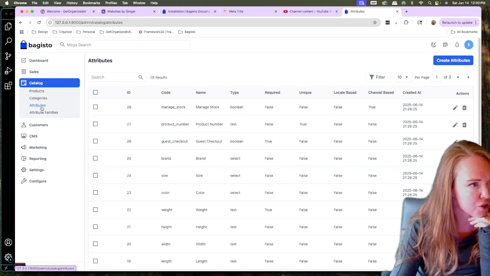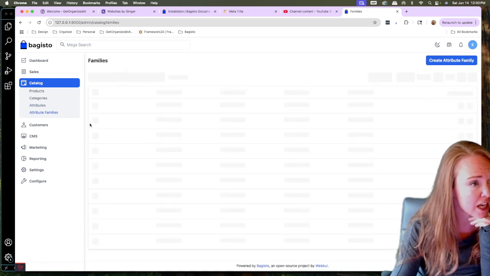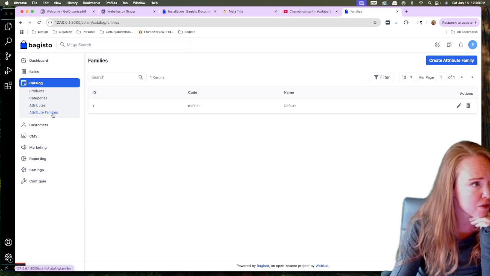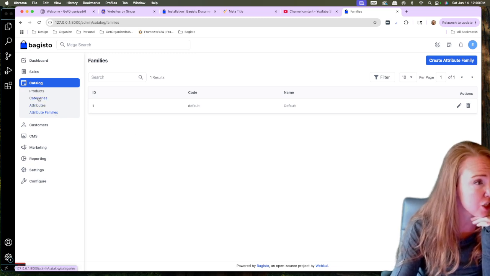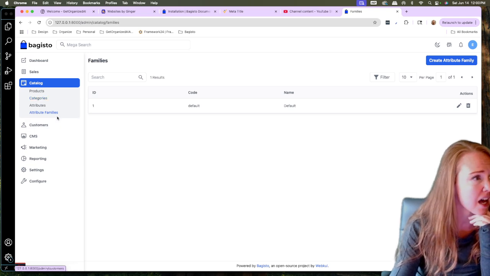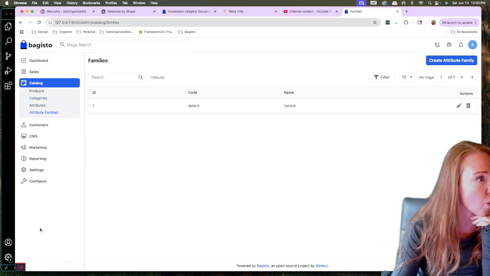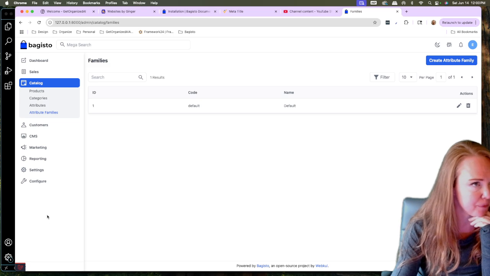So we have attributes, we have attribute families. You add attributes to the attribute families. You can put them on products and or categories. And so that's kind of how you organize your store and everything like that.